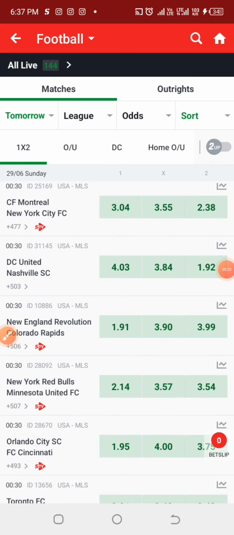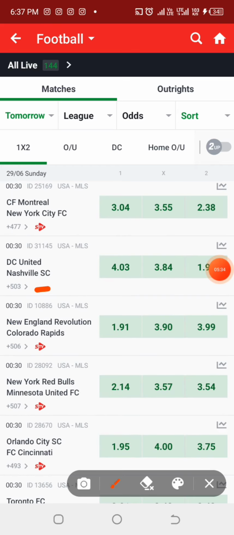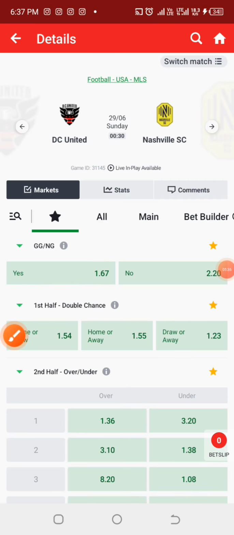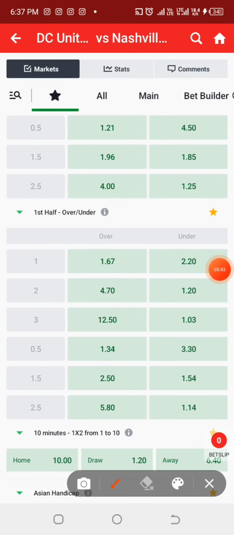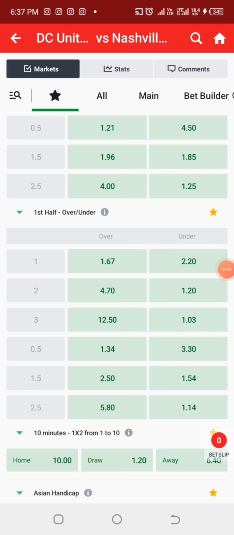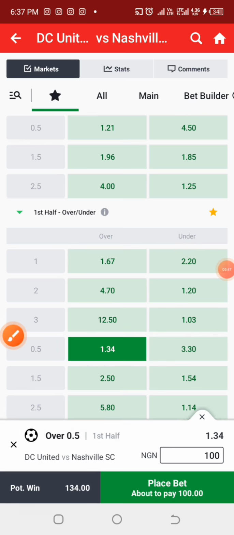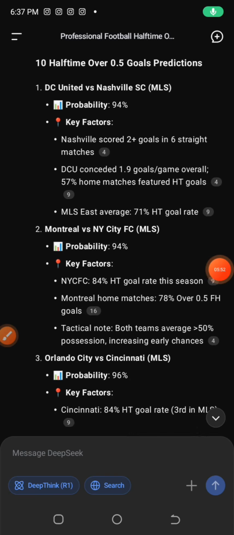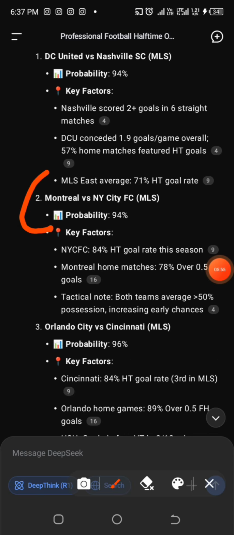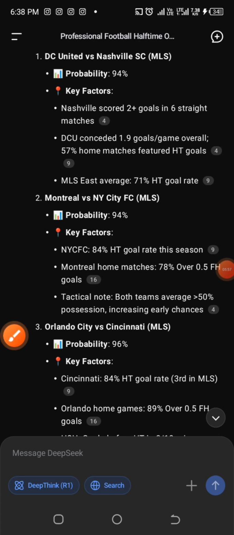Alright, so we have the first game here, DC United against Nashville. The odd for the first half over 0.5 goals happens to be 1.34. So you need to be careful. If you have any prompts that you are using, make sure that you are checking the games very well. Check all the games that the system is predicting for you. So I'm going to check this number 2 game too.